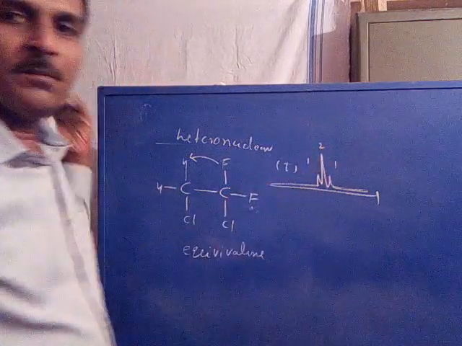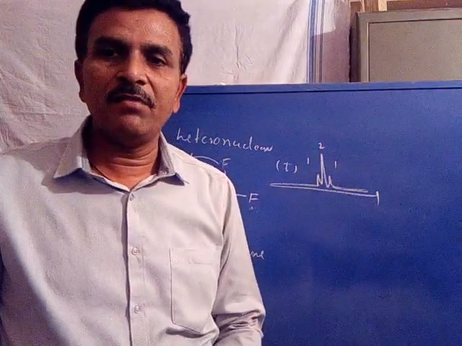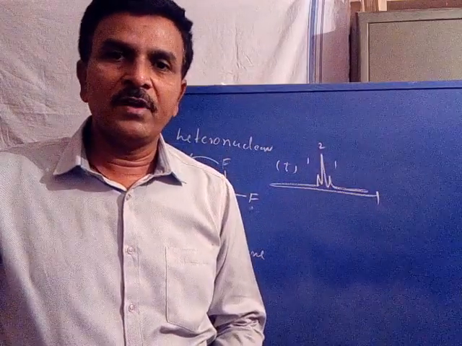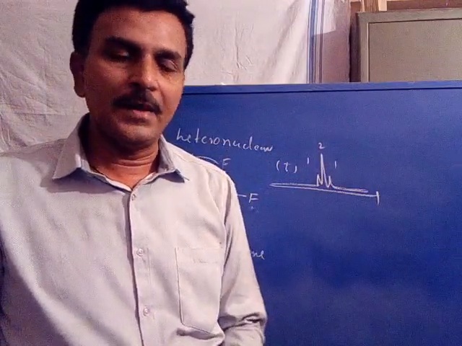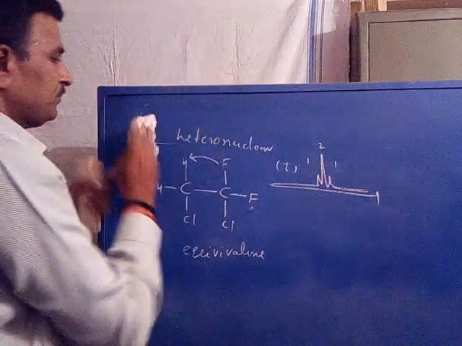A simple triplet signal appears for the two fluorines of 1,1-difluoro-dichloroethane with one signal.